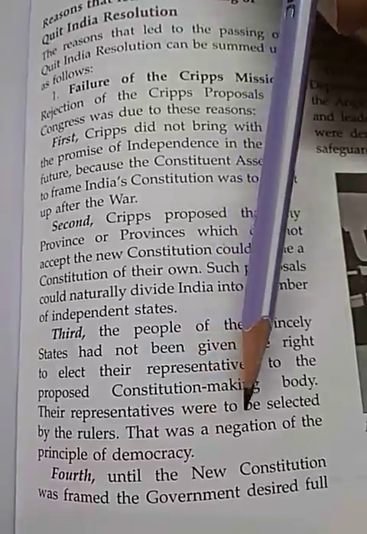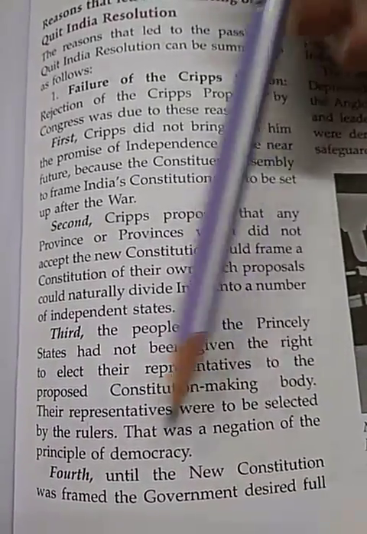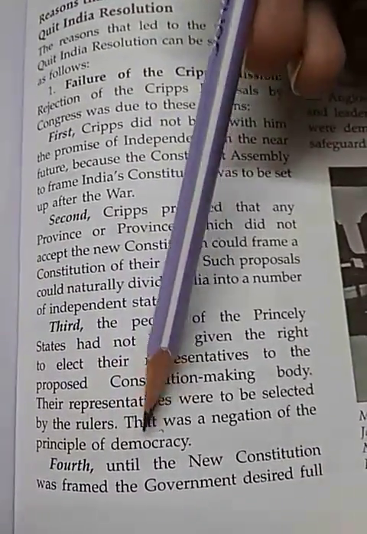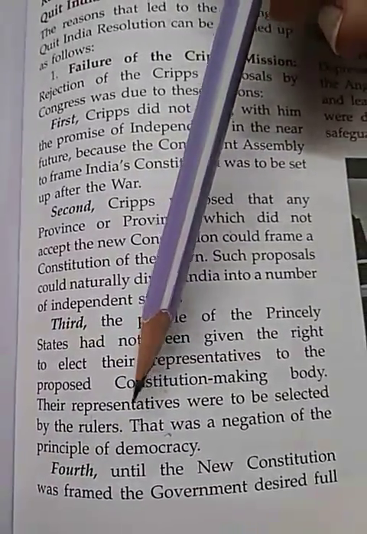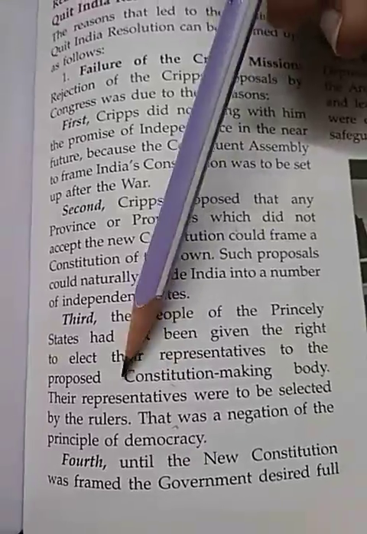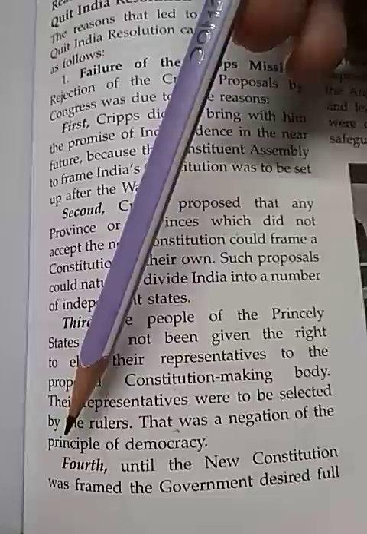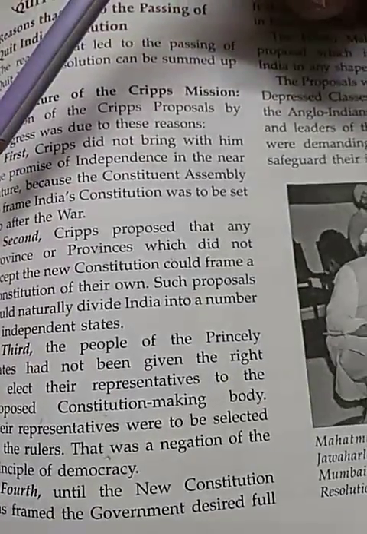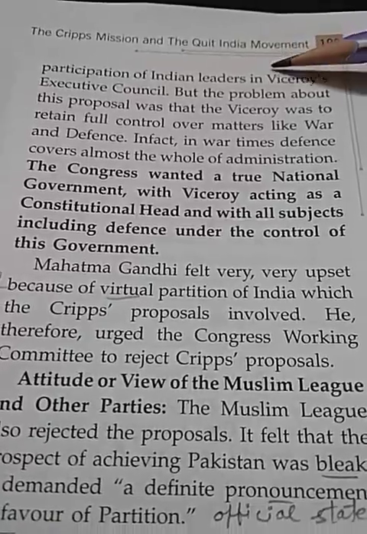And that was a negation of the principle of democracy. So this was against the rules of democracy. According to democracy, only the representatives that will be selected or elected by the voters will be there. And fourth, until the new constitution was framed, the government desired full participation of Indian leaders in the Viceroy's Executive Council.